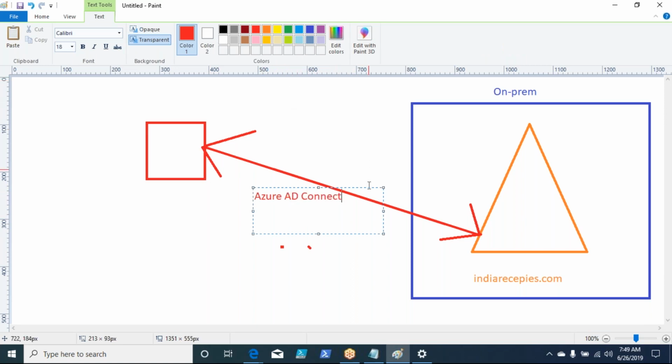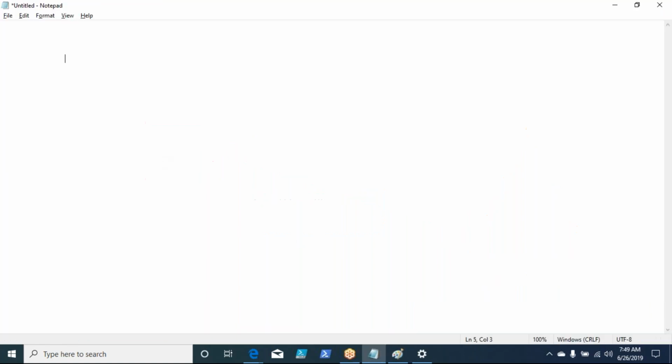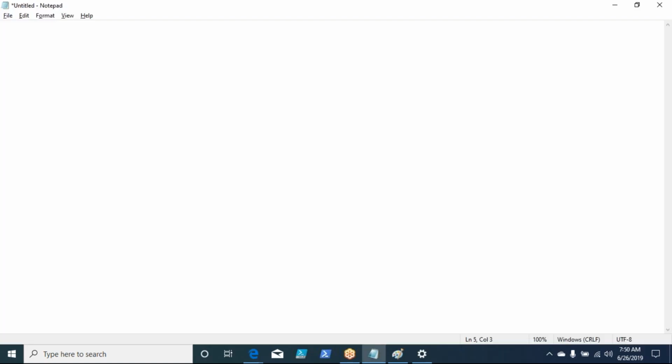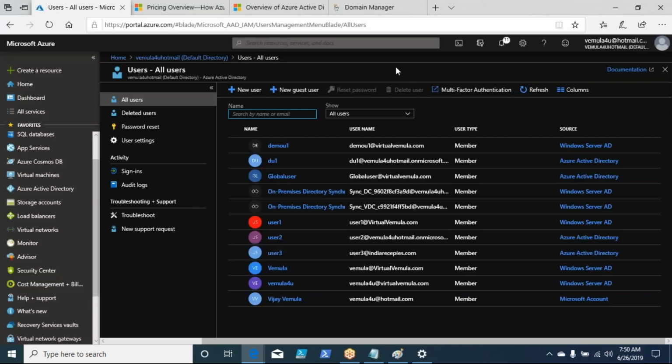Azure AD Connect is the tool that we will be using to connect your on-premises domain to your Azure Active Directory. So when you configure that, if your organization has 10,000 user IDs, all those 10,000 user IDs are visible here in the users, because you are replicating your on-premises user IDs and groups to your Azure Active Directory.